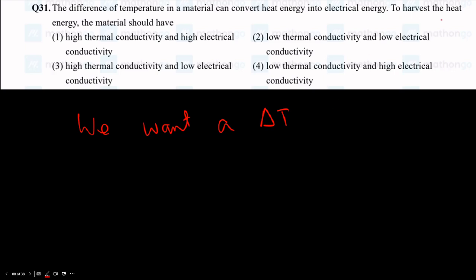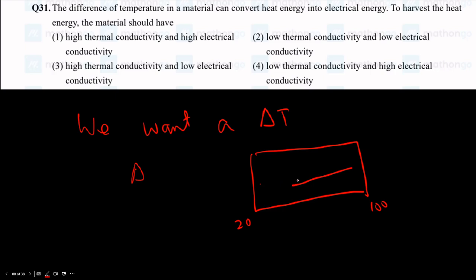So in order to harvest the heat, a material should have... Because our energy is coming from the difference in temperature, if two sides are at, let's take numbers, 20 degrees and 100 degrees, eventually a heat current is going to flow, and then it will reach some equilibrium temperature. Both are going to come to the same temperature at some point in time, but we don't want that. We want the difference in temperature.